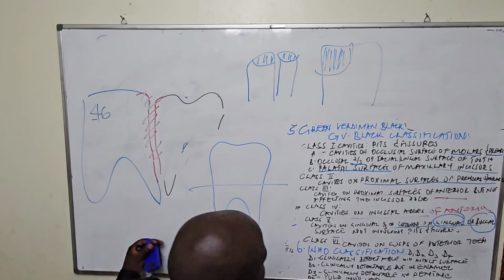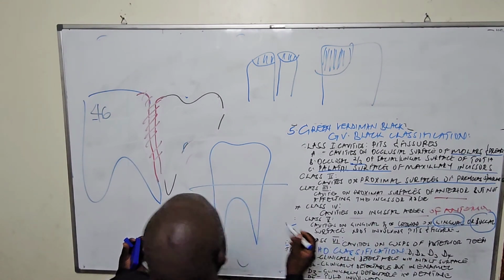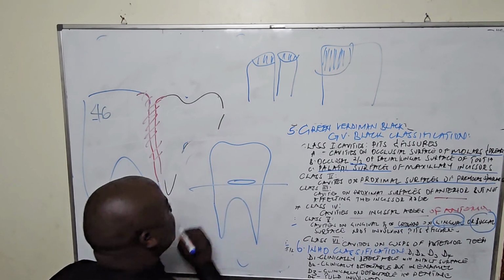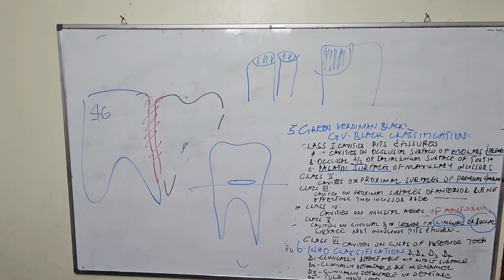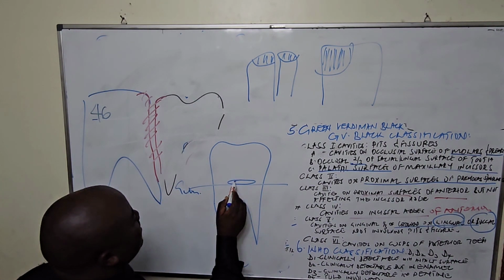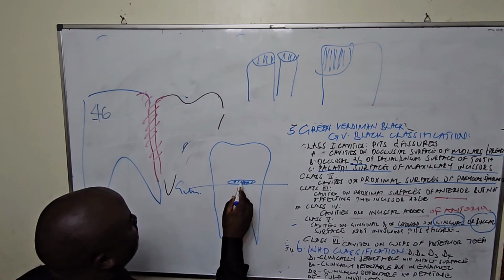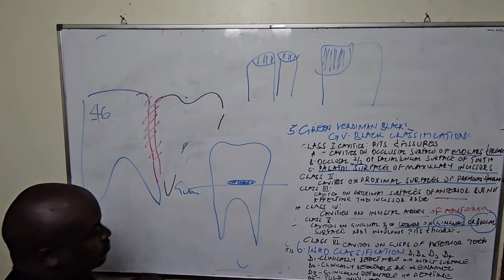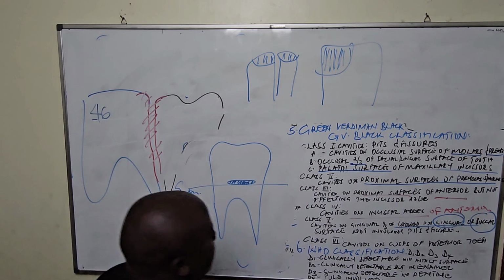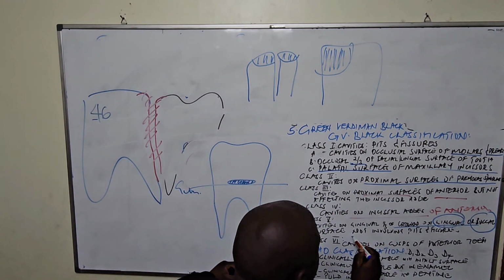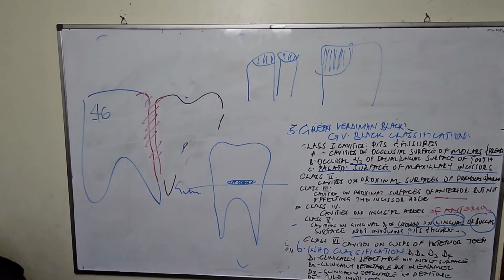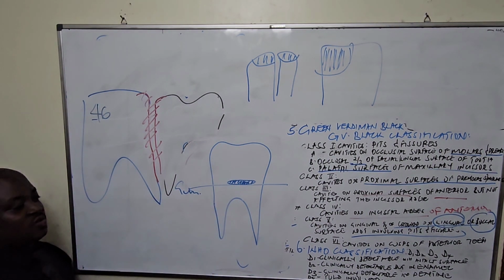When we say class 5, around the gingival third, this is around the gum. That is what? Class 5 cavity. If this is the gum area, class 5 is around there. We are saying this is not involving the pits and what? Fissures. The cavity around the neck of a tooth.